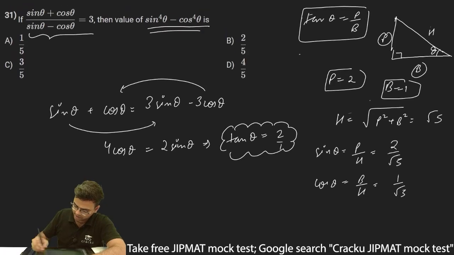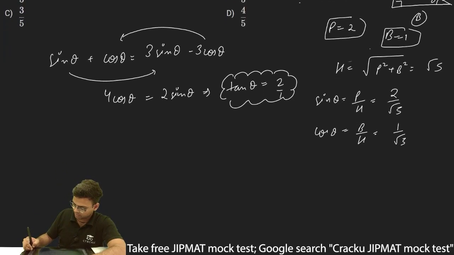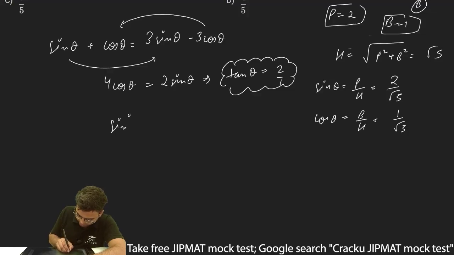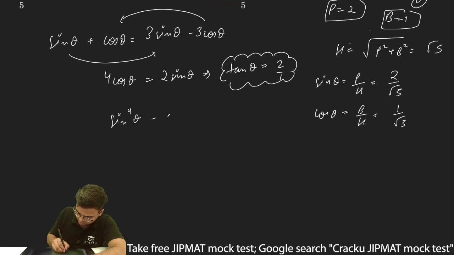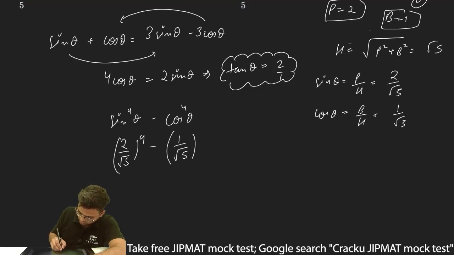We have to find out the value of sin theta to the power 4 minus cos theta to the power 4. So I can write 2 by root 5 to the whole power 4 minus 1 by root 5 to the whole power 4.